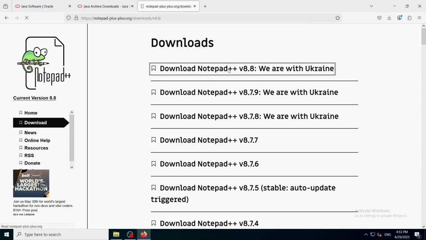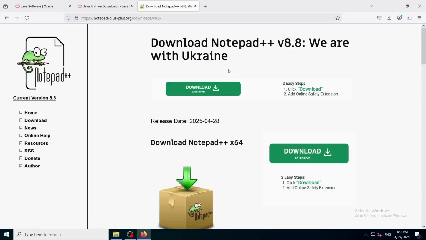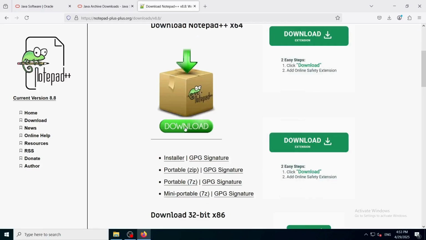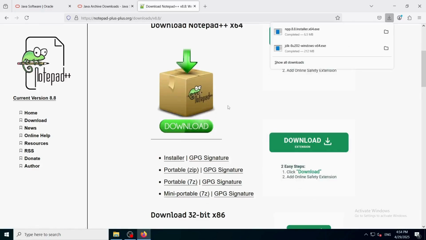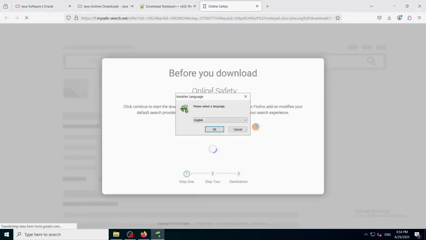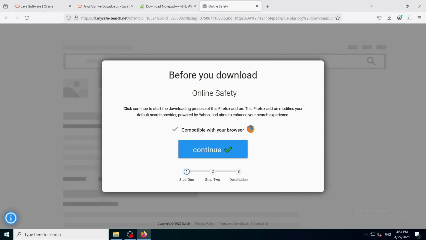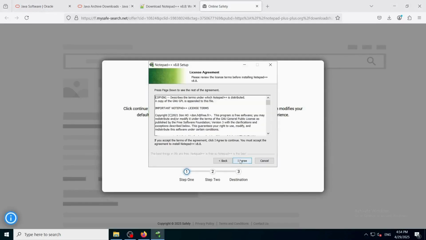Once the installer is downloaded, double-click the file to begin the installation. Follow the on-screen instructions to complete the setup. You can use the default options unless you have specific preferences.